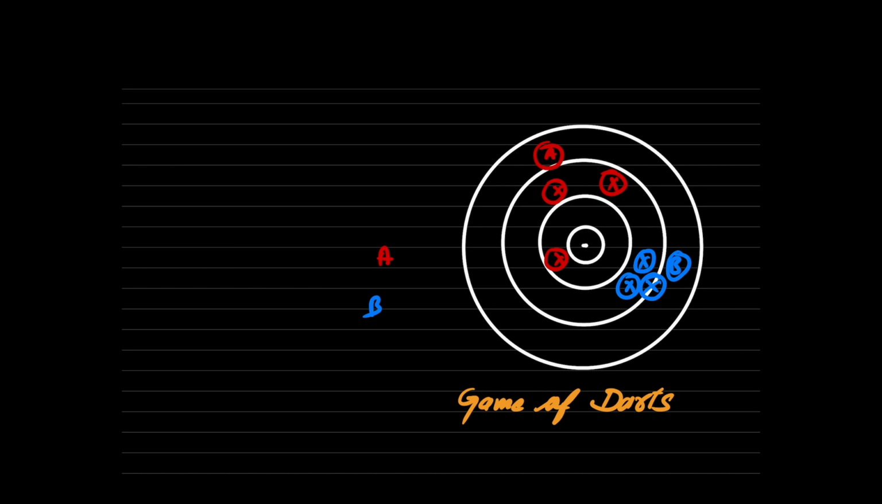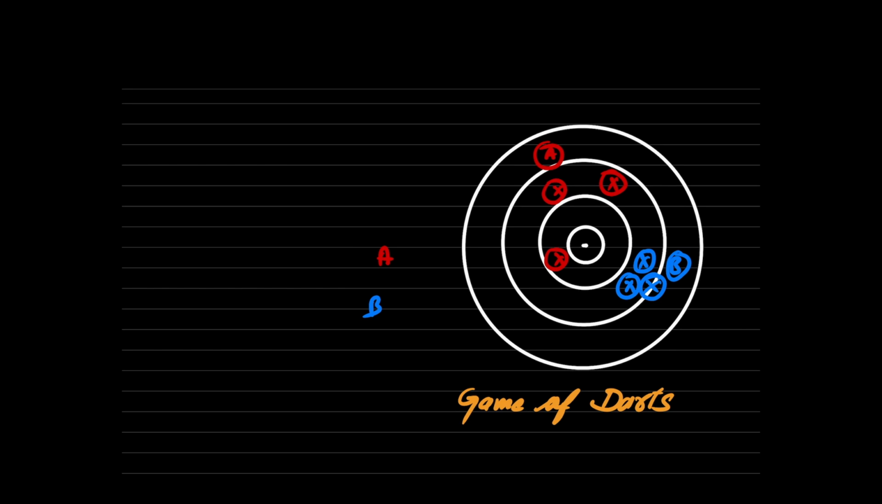Then what is precision? Why do you say the targets of B are precise? You see, B is not close to the target, but all the points of B are closer to each other. So what is precision? Closeness of observations among themselves. That is precision. Closeness of measurements among themselves is what we call precision.